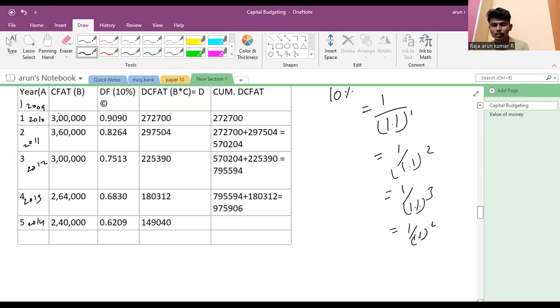The first year current value is 2,72,700. And the second year current value is 2,97,504. Yes, we get 3,60,000 cash flow after tax, but the current value of that cash flow after tax is 2,97,504, and the current value of that 3 lakh is 2,25,000. The third year and fourth year values are the current year values.